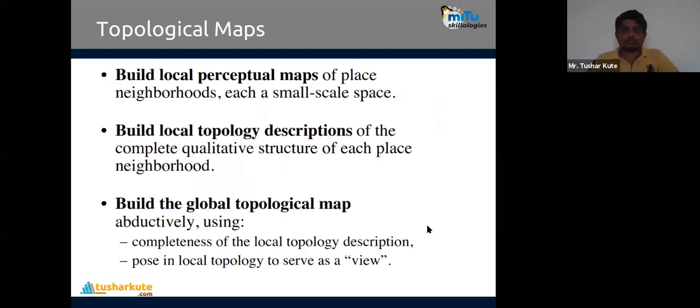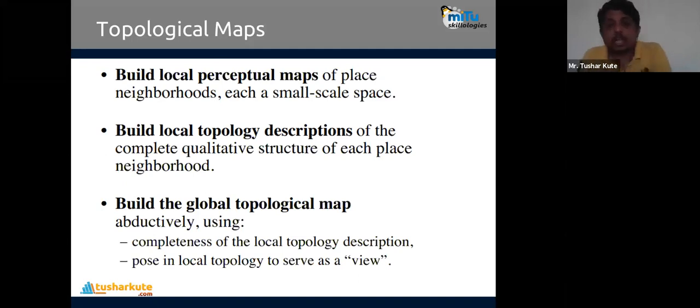So topological maps are the local perceptual maps of a place with neighborhoods and small-scale place spaces. You can build a local topological description of the complete qualitative structure of each place of the neighborhood, and build a global topological map abductively using some algorithms which are used here to build topological maps also.